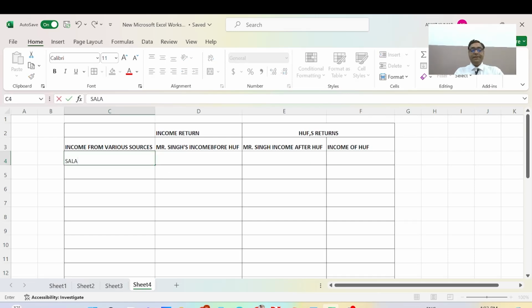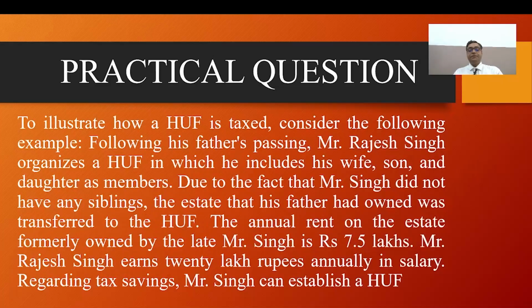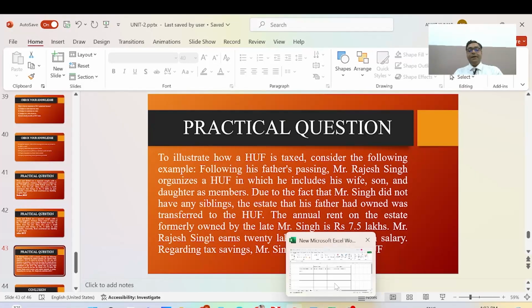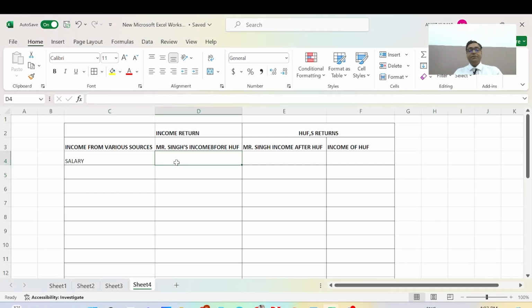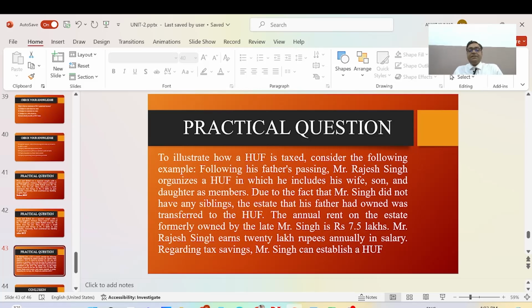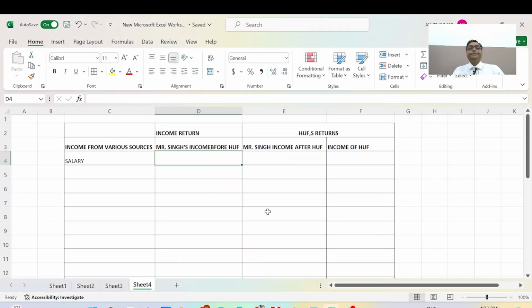First we will write down the salary. As per this question, Mr. Rajesh Singh earns 20 lakh rupees annually in salary. So Mr. Singh's salary is 20 lakh rupees, and income before and after HUF is 20 lakh rupees, the same here, and income of HUF is nil.